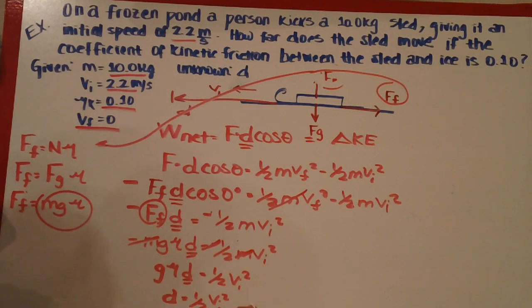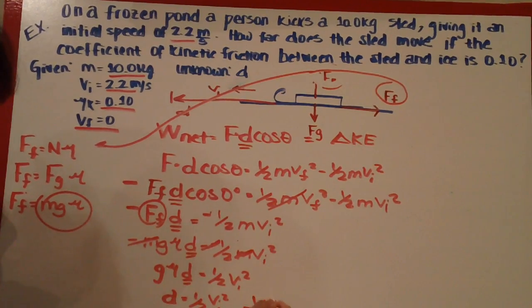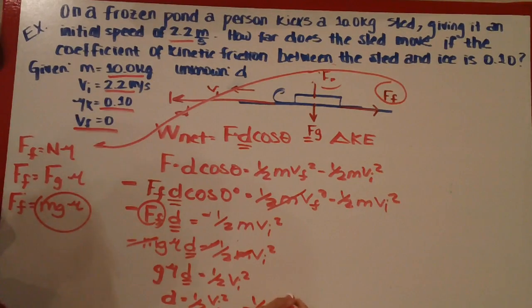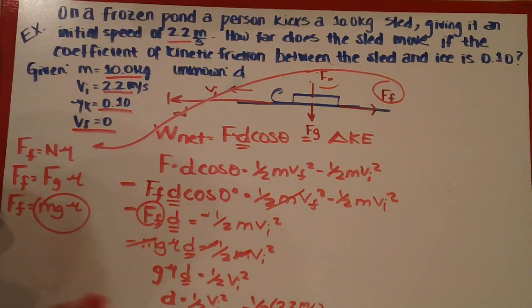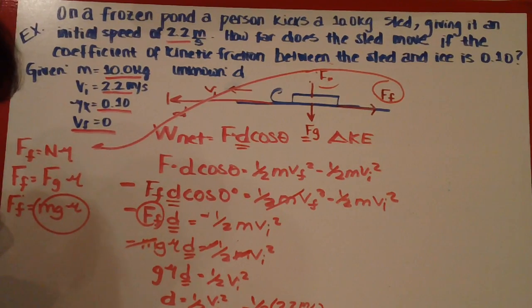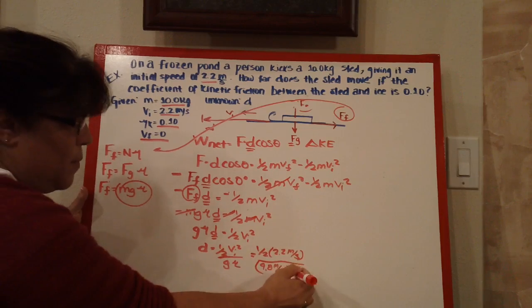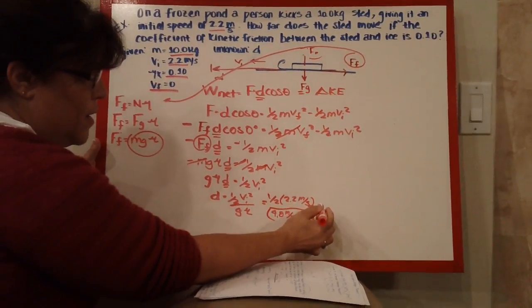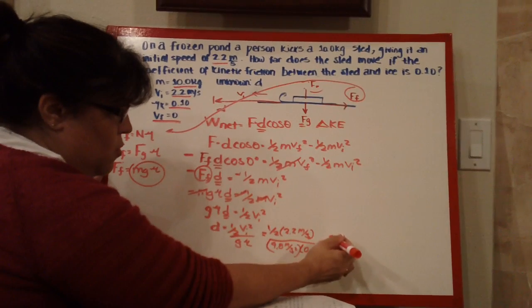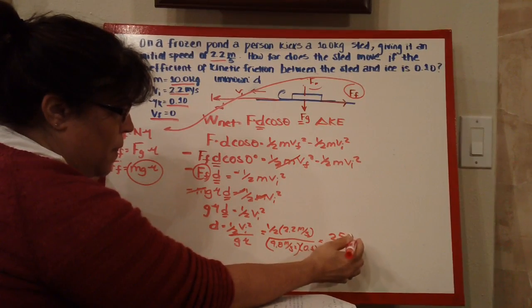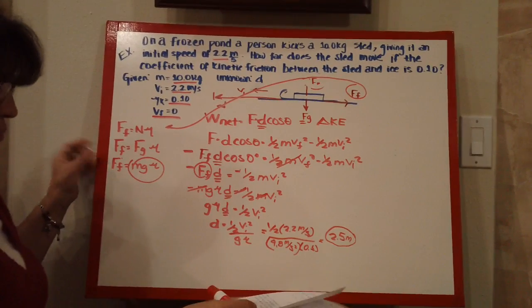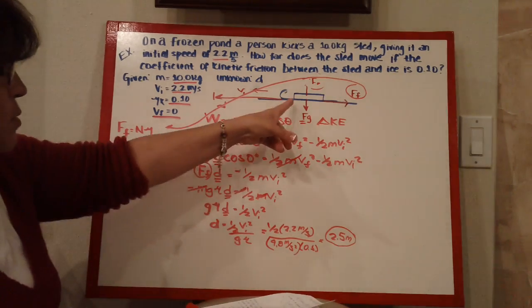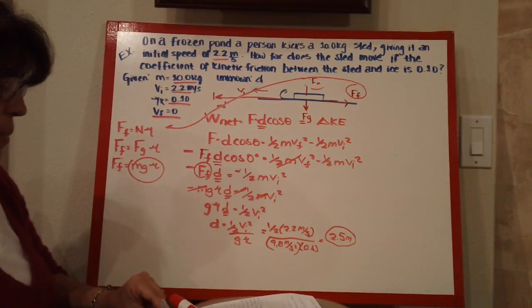Now if I plug in numbers for this, I have 1/2 v initial, which is 2.2 meters per second squared, over g, which is just 9.8 meters per second squared, times mu, which is 0.1. And if I calculate this all, it ends up being 2.5 meters. So that's the distance that's gone. Okay, so we know that it has moved a positive 2.5 meters.